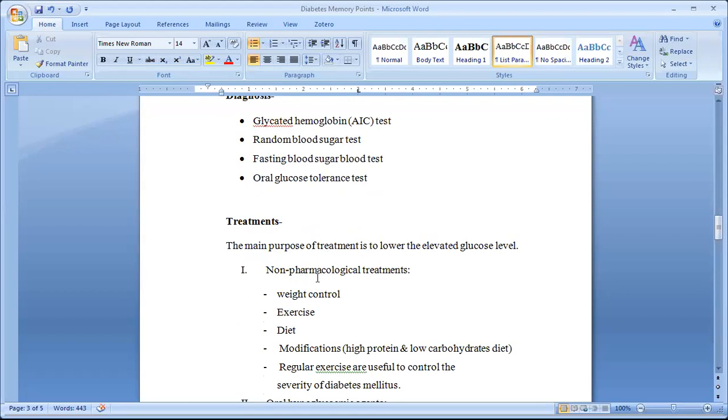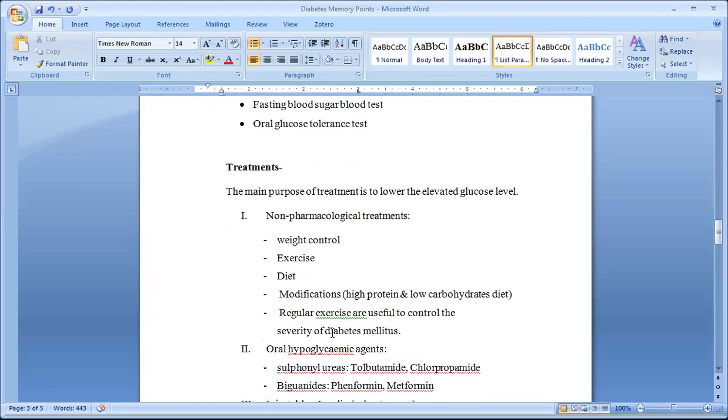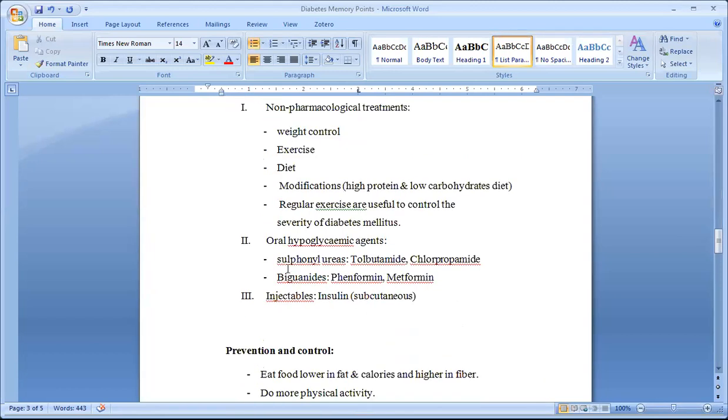Here, in non-pharmacological treatment, we have to control our weight, do exercise, and take the diet properly. Diet modification: high protein, low carbs. Regular exercise is useful to control the severity of diabetes mellitus. Oral hypoglycemic agents are sulfonylureas and biguanides.